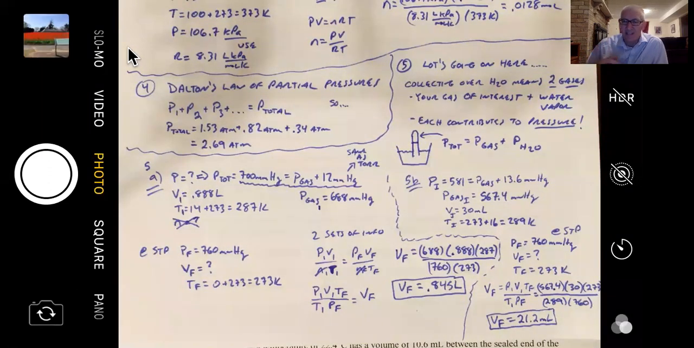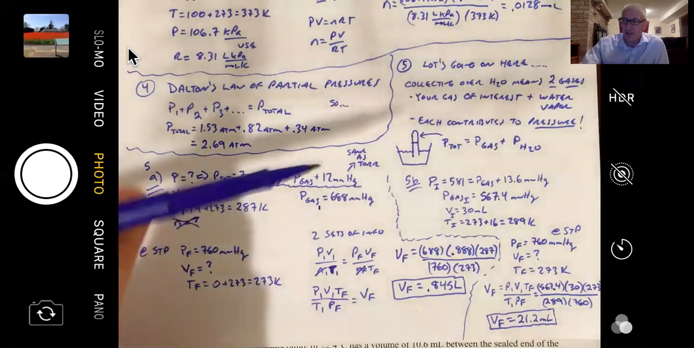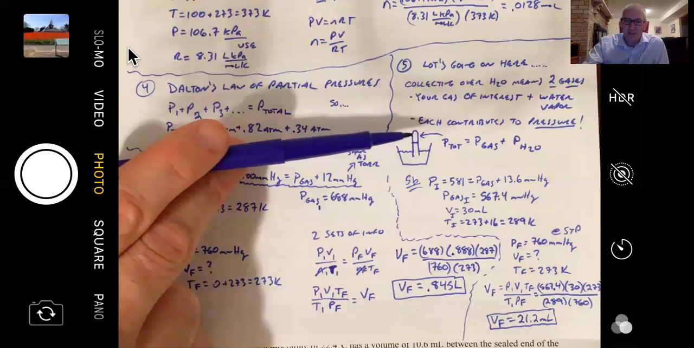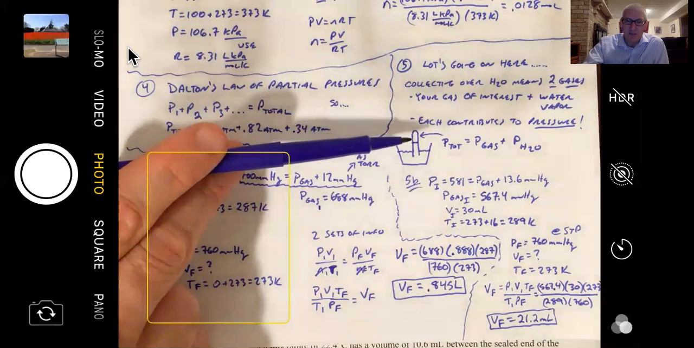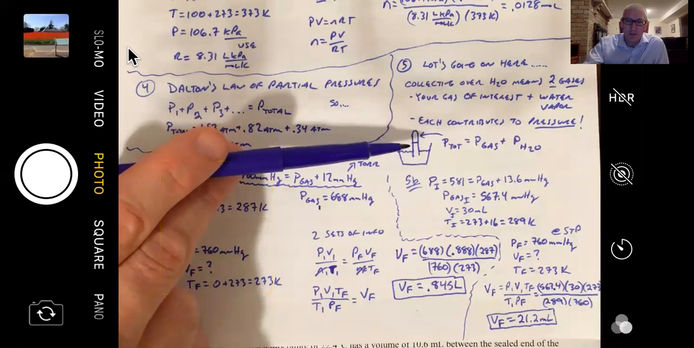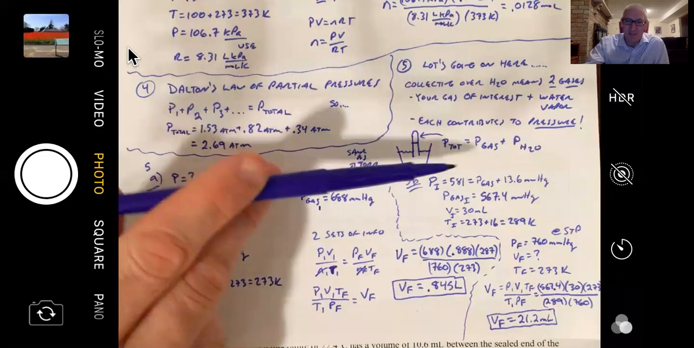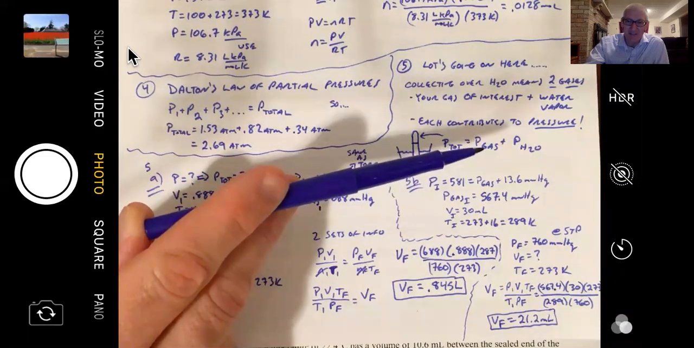Now, here's the tricky part. Water, even if it's not boiling, always has some amount of water that's got enough energy to jump into the gaseous state, into water vapor. And so what we have to do is understand that the total pressure inside of this little space right here is actually made up of two gases. There's the pressure from the gas that we just collected, the gas of interest.